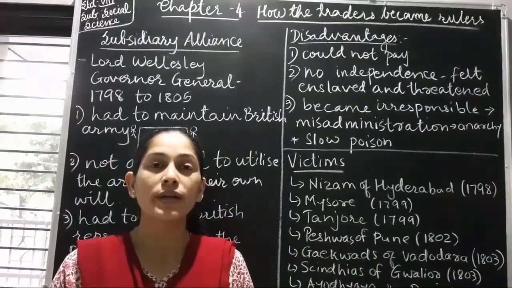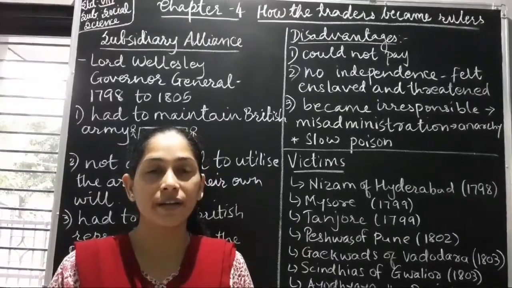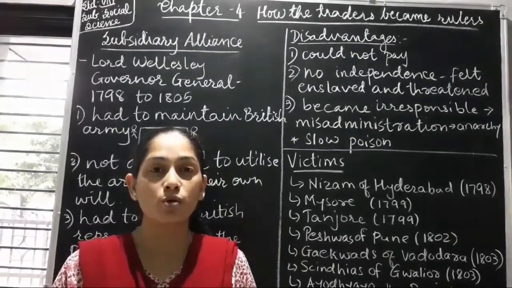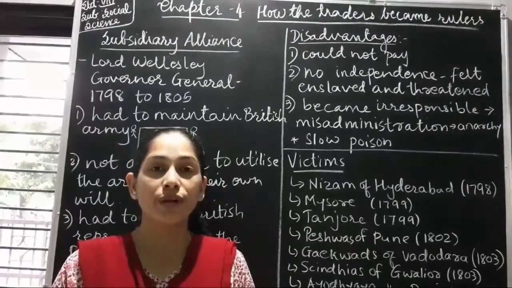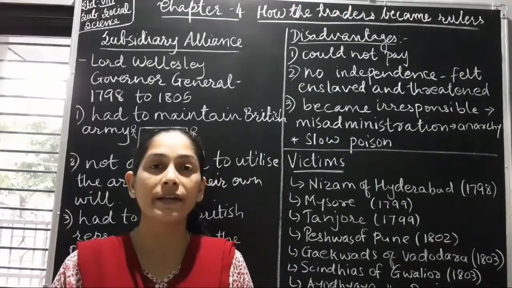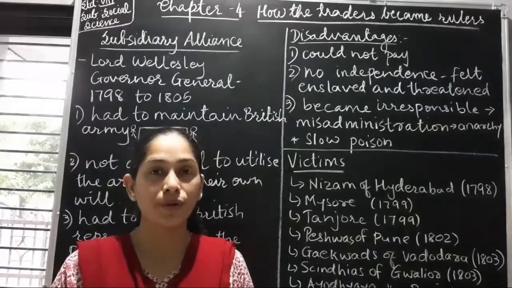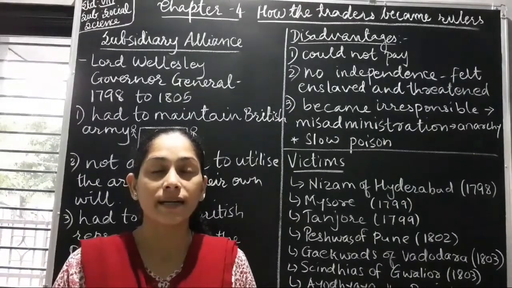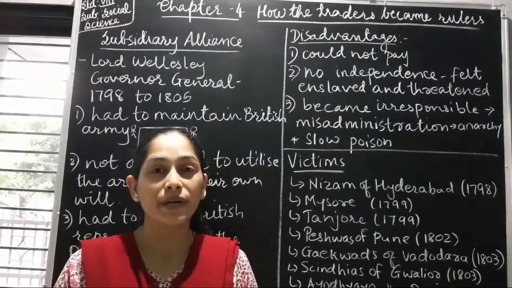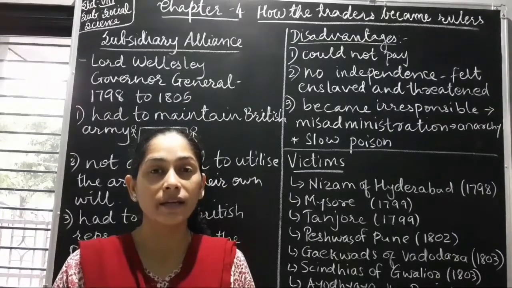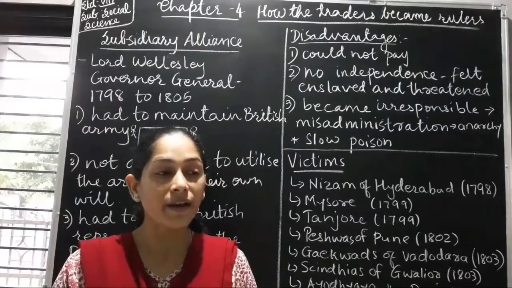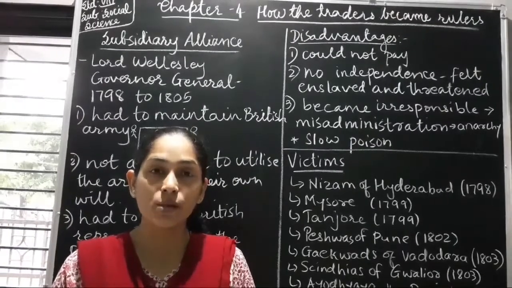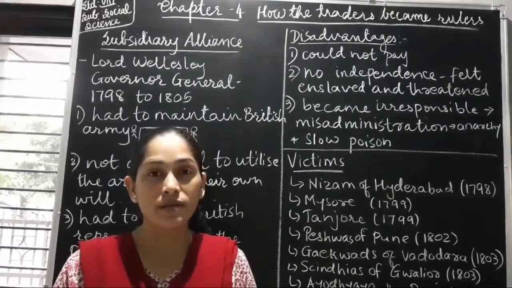Now slowly and gradually when they extended their trade in India, they started to rule also. After the battle of Plassey and Buxar, Britishers were confident that they not only can trade in India but they can also rule over here. During that time, there was a tough competition between France and England. The English thought that in order to establish their territory in India, they have to expand their rule, and so they came up with different policies.